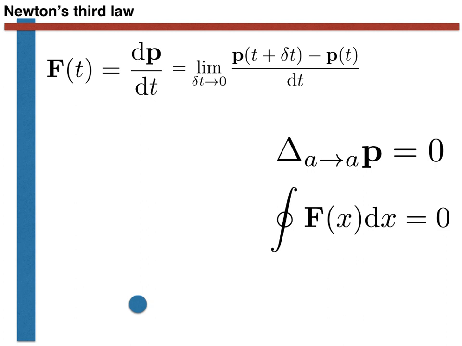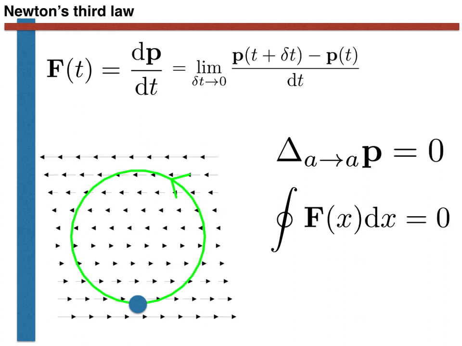In writing this integral, notice that we have written the force, F, as a function of our position in space. We could think of this function as taking the position in space as its argument and returning the force acting on the system at that point, a vector quantity, in much the same way as we thought about the wind in our boat in a hurricane example. We will thus have a force that acts on each point in space as shown here. These forces will cause the momentum of the system to change. The integral then means that we calculate the total change in momentum that occurs as we travel around the green circular path shown here.